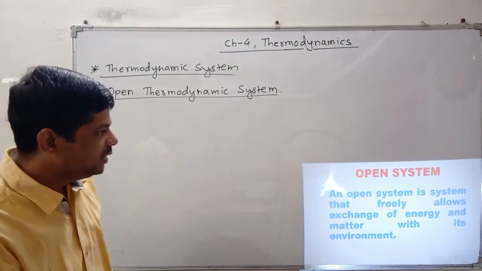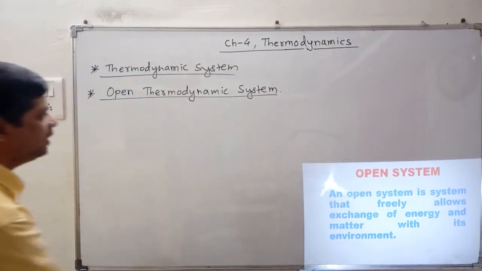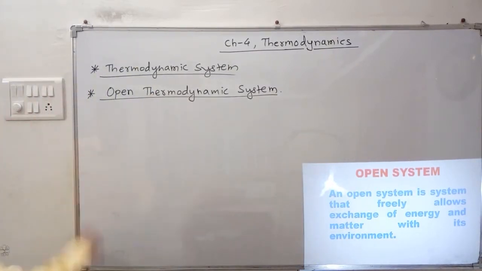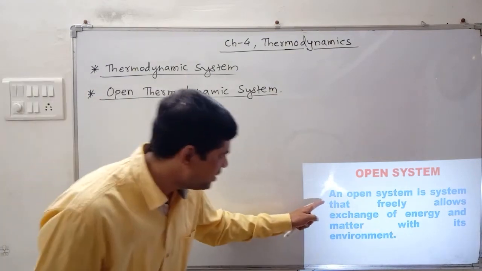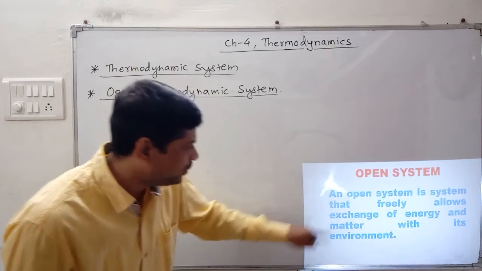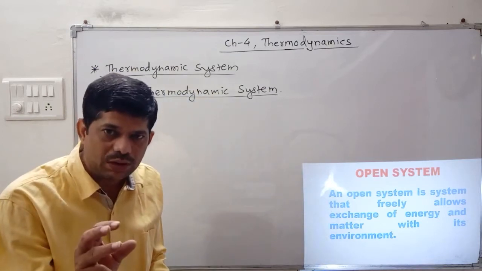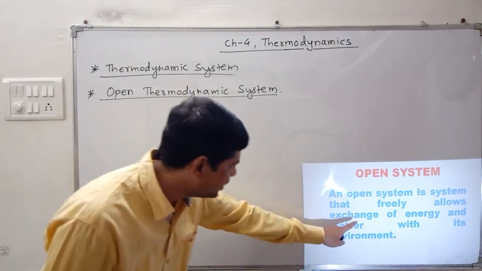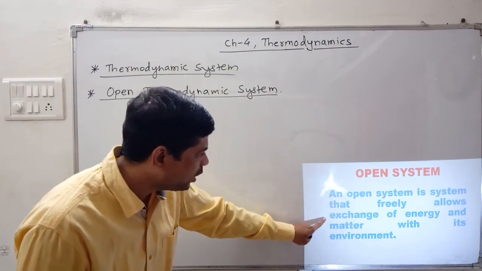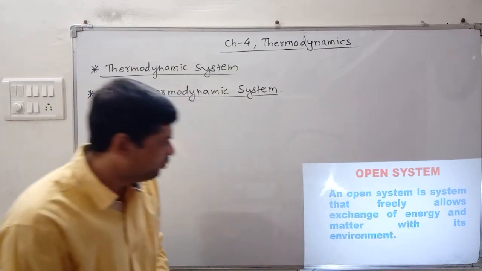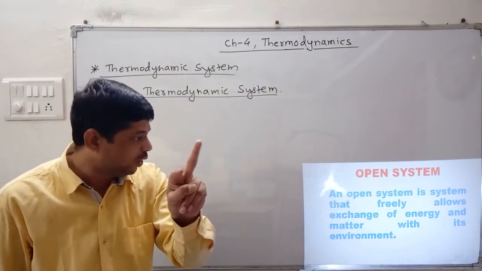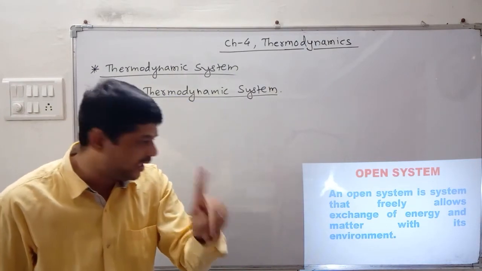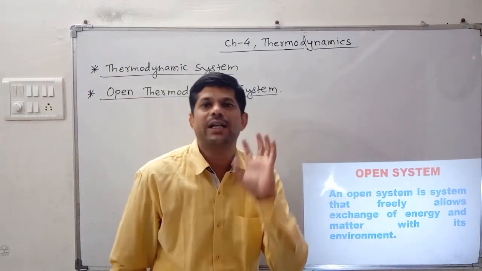The next one is the open system that recently we will have to discuss. Open thermodynamic system. What is the meaning of open system? Open system means a system that freely allows, which freely allows exchange of energy and matter, both, with its surrounding.